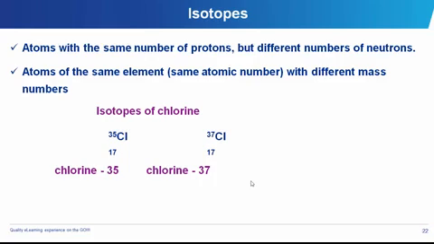Isotopy is a state in which you have a particular element having more than one type, that is, having varying mass numbers. The varying mass numbers are due to the presence of more or fewer neutrons in the nucleus of the atom. For example, taking the chlorine atom, there is a chlorine 35 and there is a chlorine 37.